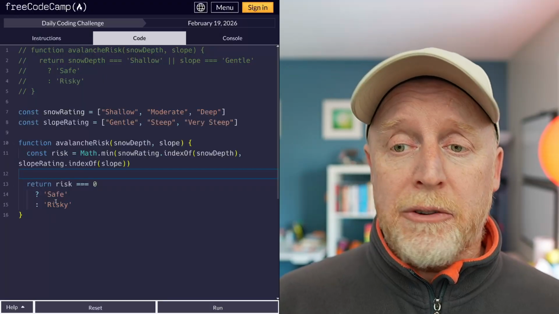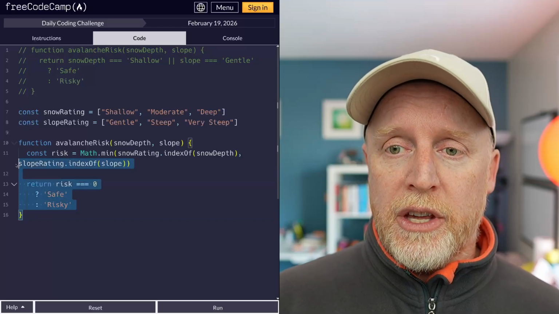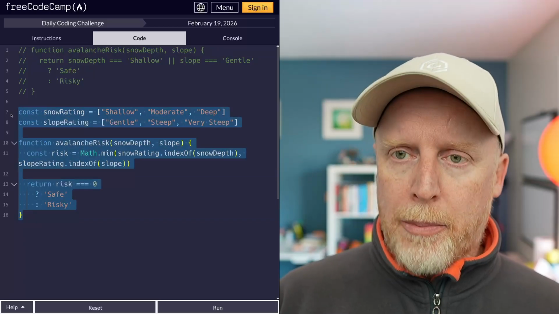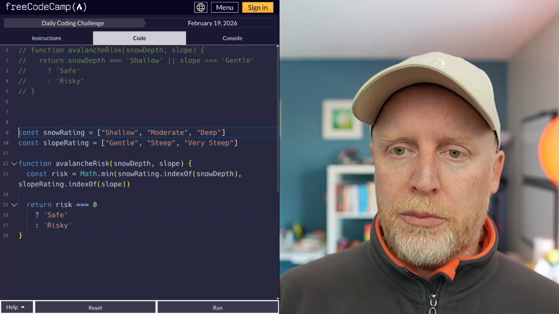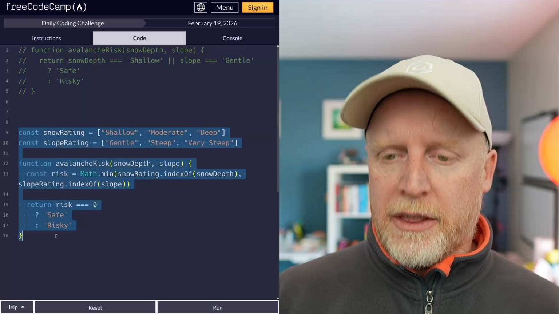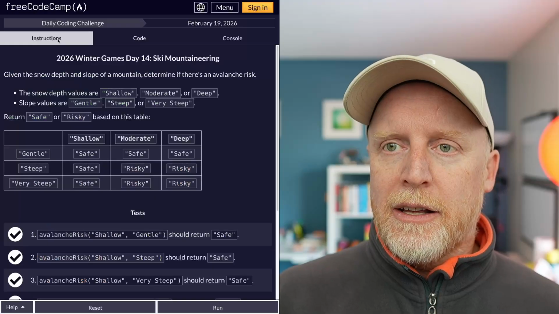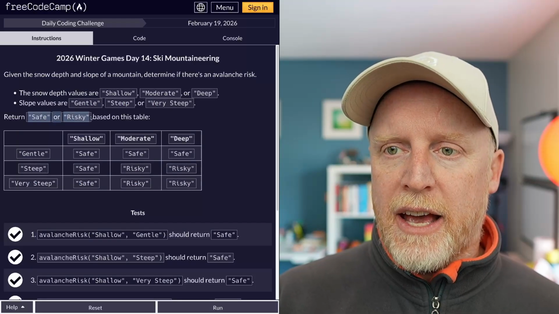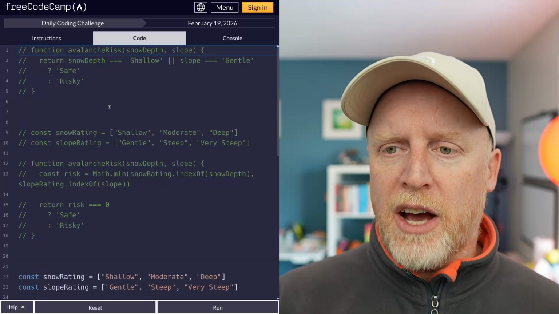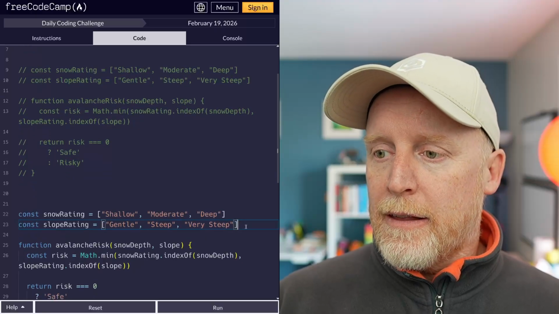Now again, safe and risky, right? We can also do these. So I'm going to grab this again, copy it. Let's add a little more space here and comment that out, adding a bunch of space, pasting it down. Excellent. Taking care of safe and risky. Just to save myself some time, I'm going to copy and paste right here.